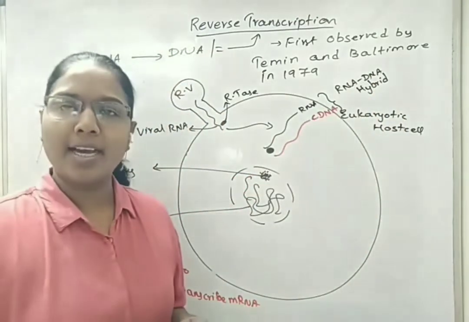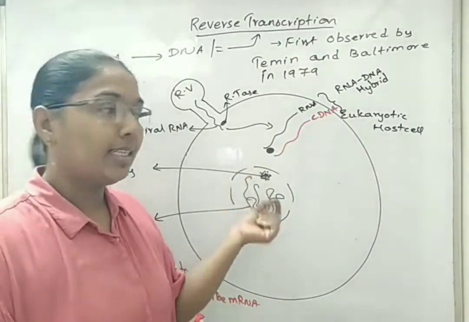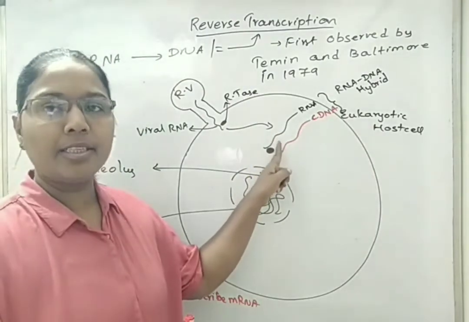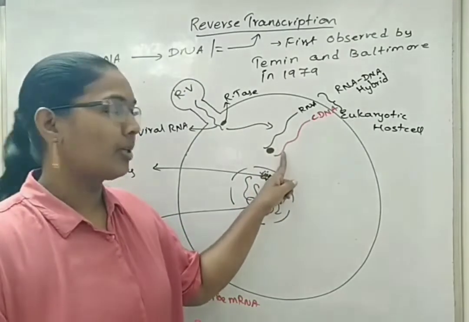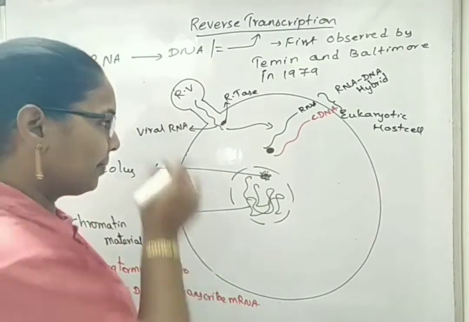After formation of the RNA-DNA hybrid, the reverse transcriptase will degrade the existing RNA. So this will not exist anymore after the formation of the RNA-DNA hybrid and also after the formation of cDNA, which is coded by the reverse transcriptase enzyme.